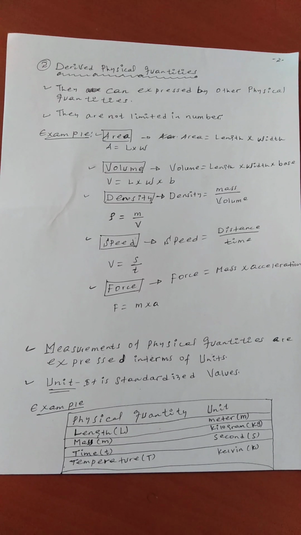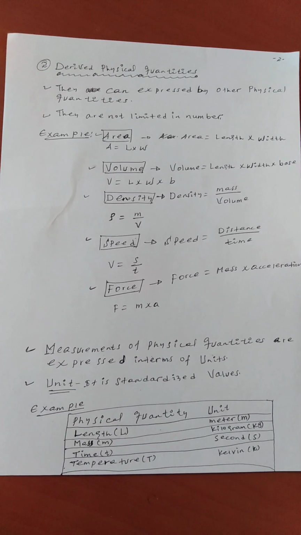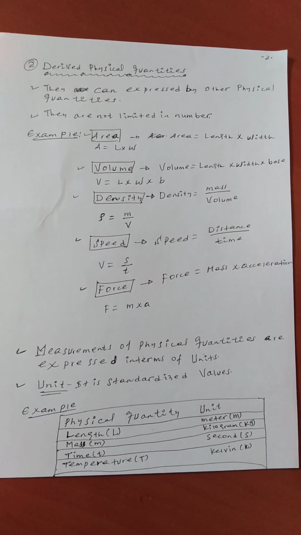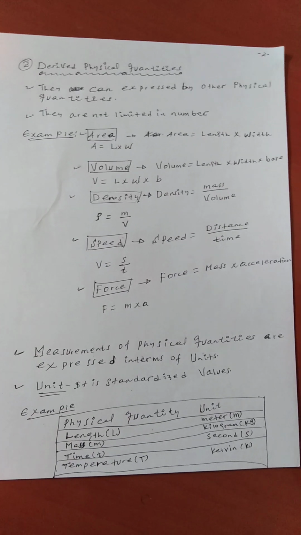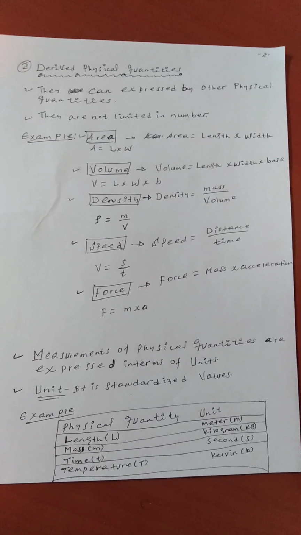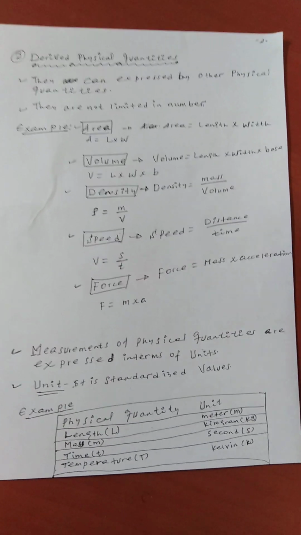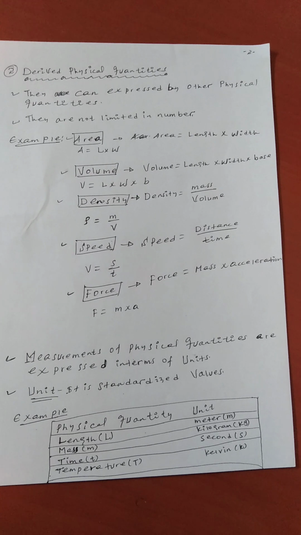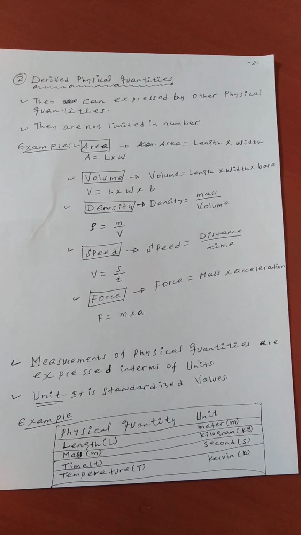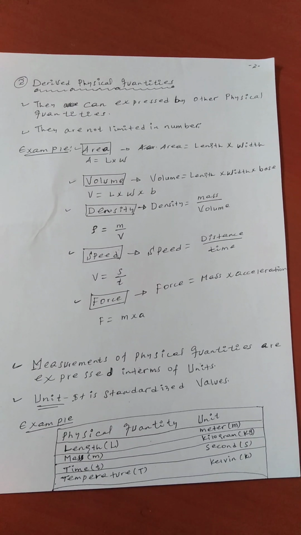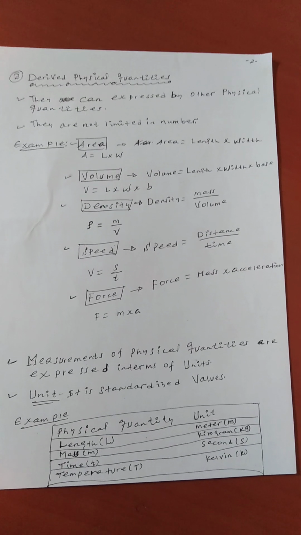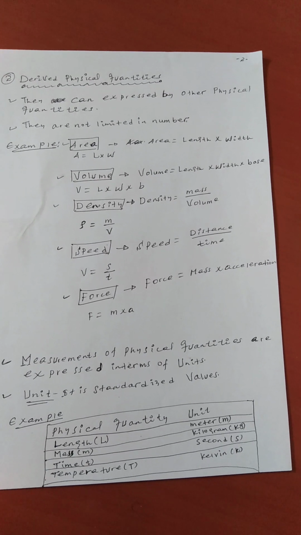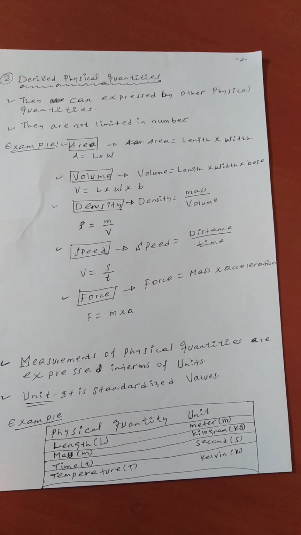Time, second. Temperature, which is represented by capital T, and its unit Kelvin is represented by K. These are some physical quantities with their units. Okay, for today this is enough. Next we may see the conversion rules from one unit to another.